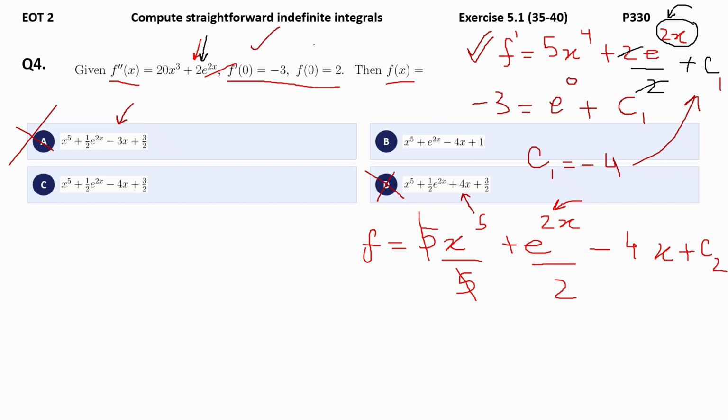Now let's substitute our second condition, which says 2 is equal to, x power 5 becomes 0, then e power 0 divided by 2. Now minus 4x becomes 0 and you are left with C2. When you simplify, you get your C2 value as positive 3 by 2. So from this, you can rule out option B as well. So the right answer is option C.